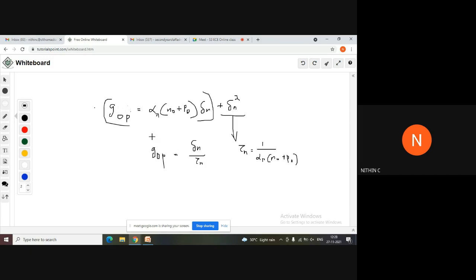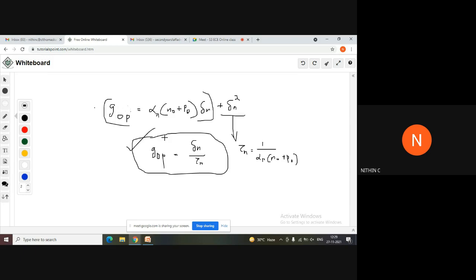So this is the basic expression that you need to study. G of p, that is the optical generation rate, is equal to delta n, the excess carrier electron concentration, divided by tau n, the carrier lifetime of electrons. This is the final expression that you need to study. Remember that this expression can be written only in the case of low level injection.